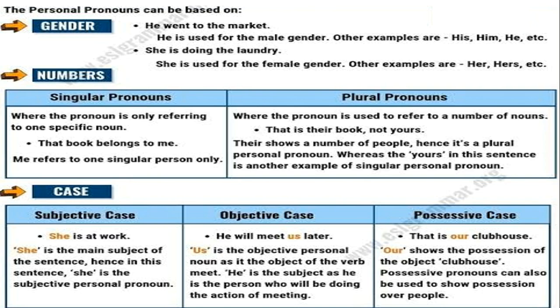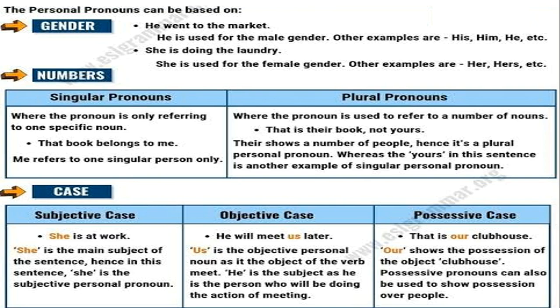Okay. So in this sentence, when I say he will meet us later, us is the objective personal pronoun, as it is the object of the verb meet. He is the subject, as he is the person who will be doing the action of meeting, and he is also a singular pronoun over here.